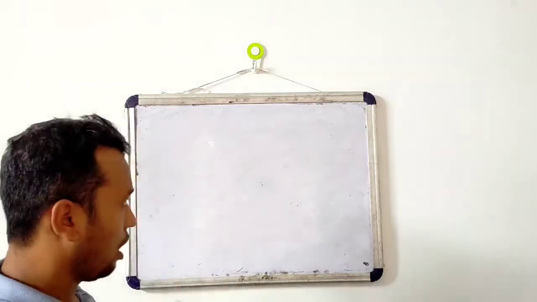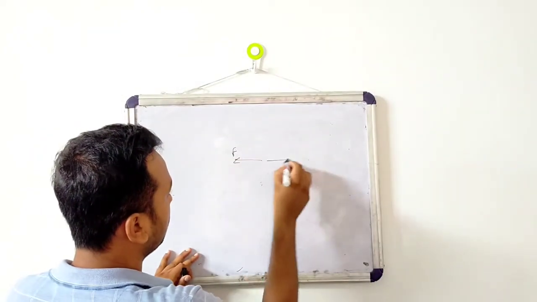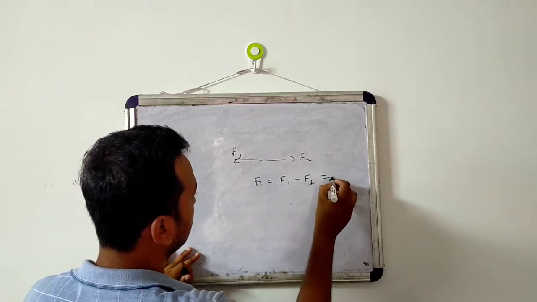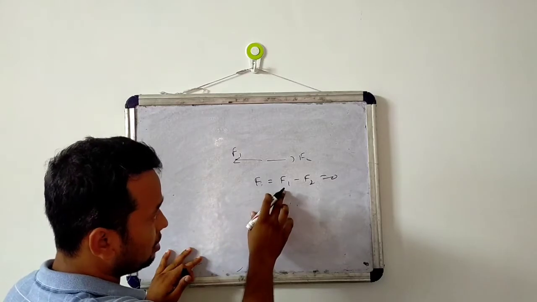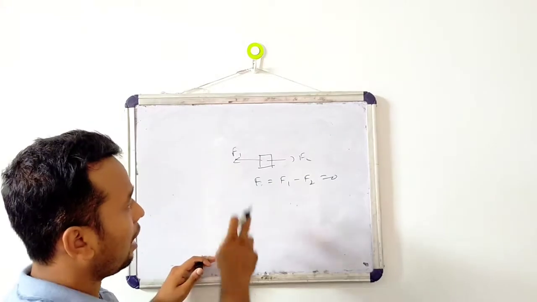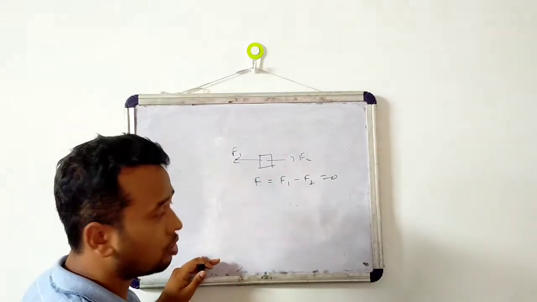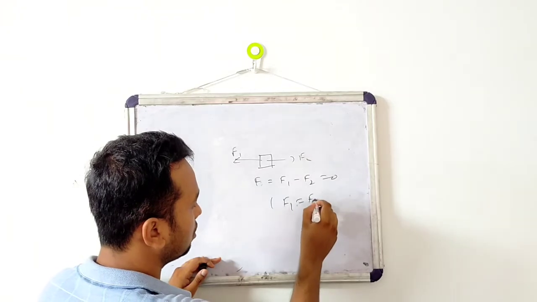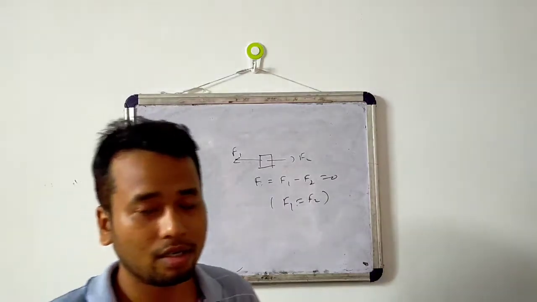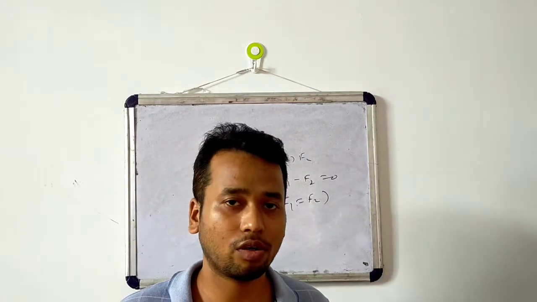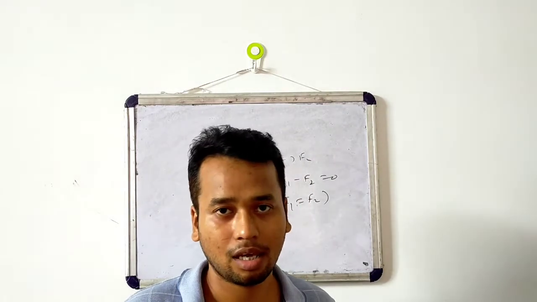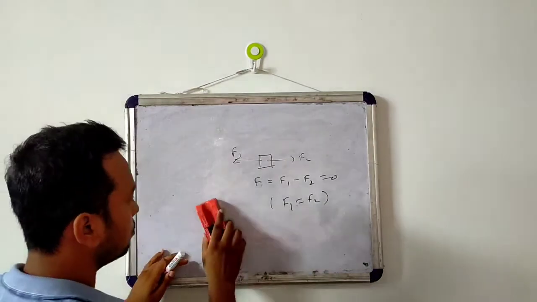So ये जो एग्जाम्पल लिया था F1 and F2, इसका जो रिजल्टेंट मैंने 0 लिखा था, so these two forces must act on the same body. सेम बॉडी में एक्ट होने के बाद ही इसका रिजल्टेंट फोर्स 0 होगा if the two forces are of equal magnitude. But action and reaction act on different bodies, and that is why the resultant of action and reaction is not equal to 0, or action cannot cancel reaction, or reaction cannot cancel action. ठीक.